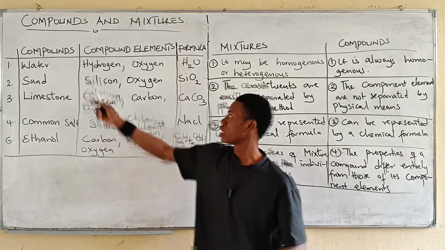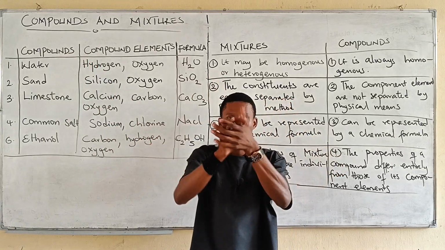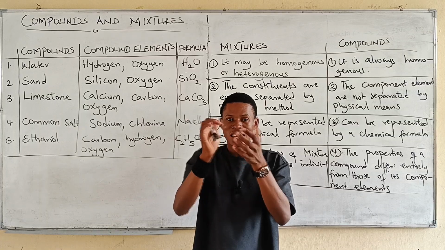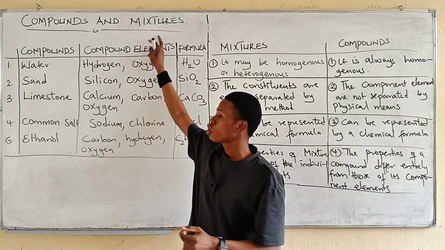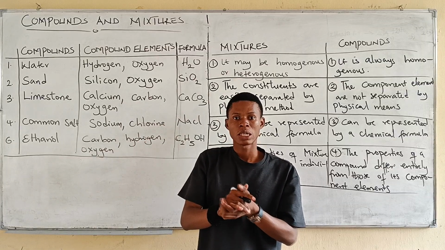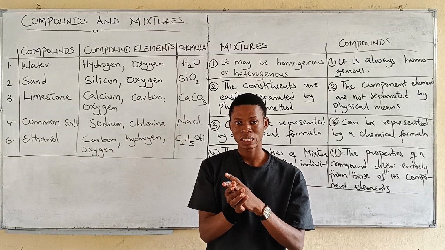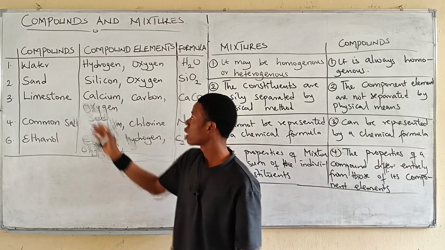What does that mean? A compound contains two or more elements chemically combined and they are combined in definite proportion by mass, while a mixture contains two or more compounds or substances physically combined in any proportion. Now let's look at that in details.